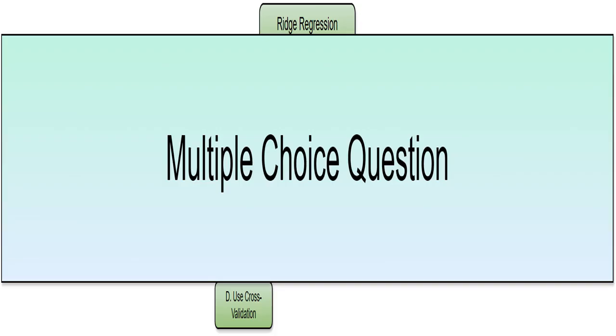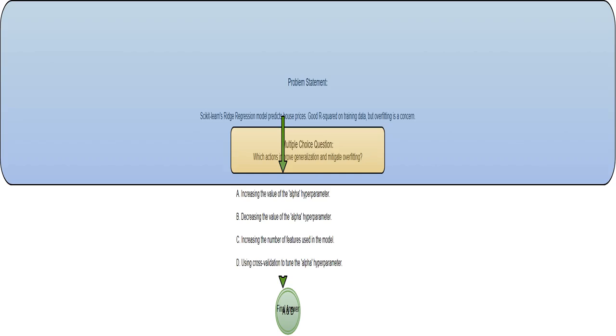This is a multiple-choice question that tests my understanding of overfitting, ridge regression, and strategies to improve model generalization. I'm trying to predict house prices using a ridge regression model in Sklearn. I've got a good R² score on my training data, but I'm worried about overfitting, meaning my model performs great on the data it's trained on, but poorly on new, unseen data. I need to figure out how to improve its performance on data it hasn't seen before.